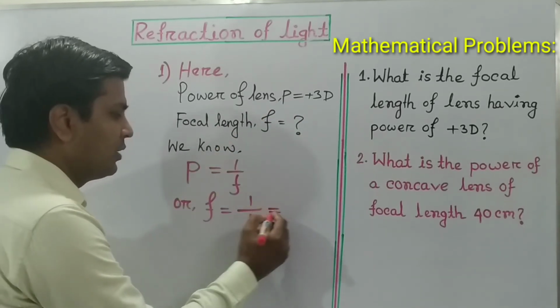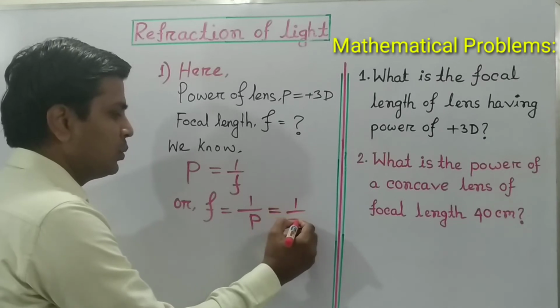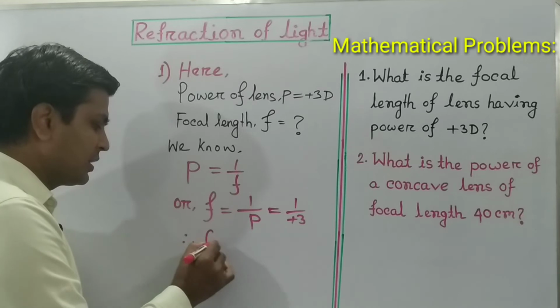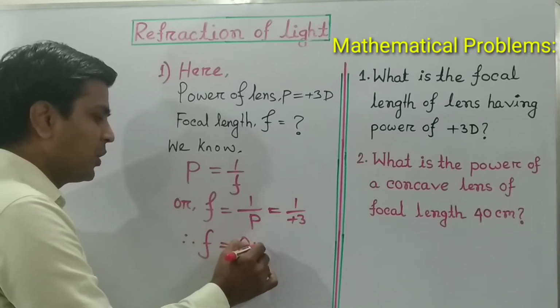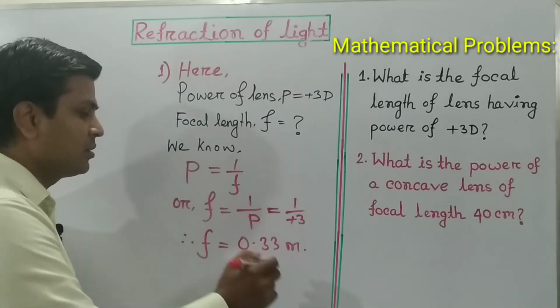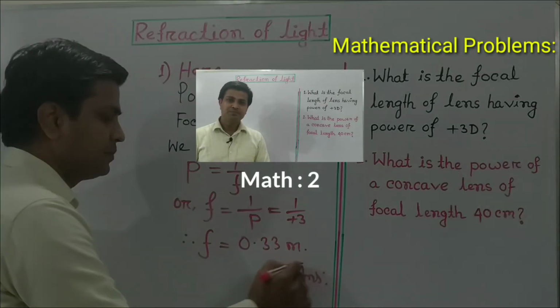If you put the value of P, plus 3, then we will get the focal length f equal to 0.33 meter. That is the answer to question number 1.